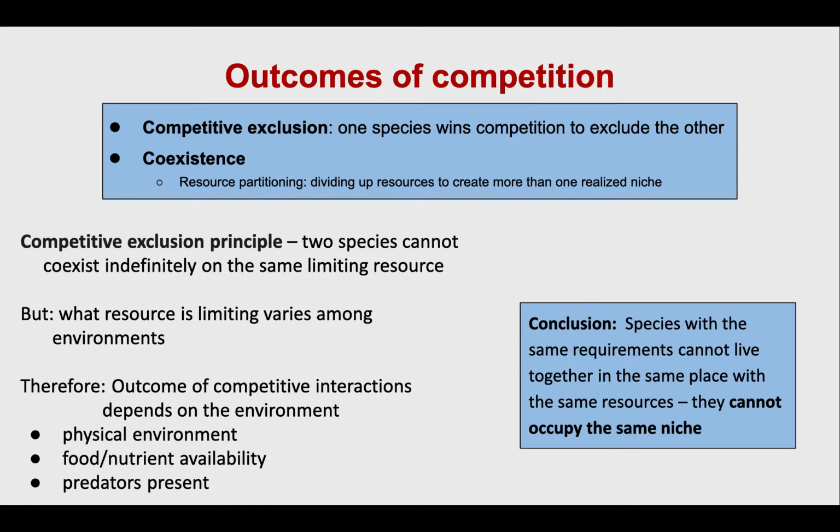Now, the outcome of competitive interactions is really going to be influenced by the environment. Maybe it's the physical environment. You might be competing for hiding places from predators. Maybe you're competing for burrows, food and nutrient availability, and if there's any predators present. Right? So there's multiple things that can lead to competition, not just competition for food, which is what we generally think about.